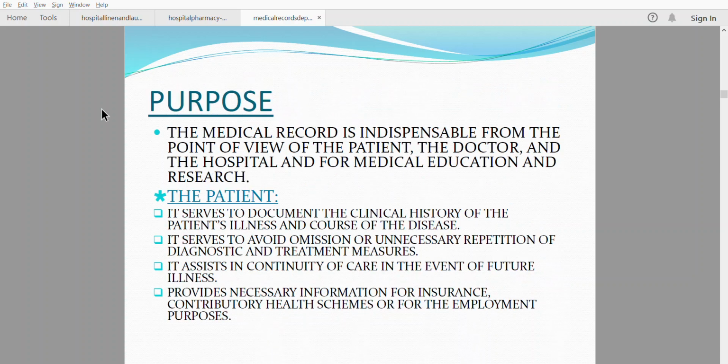Purpose: the medical record is indispensable from the point of view of the patient, doctor and the hospital, and for medical education and research. The patient: it serves to document the clinical history of the patient's illness and course of the disease. It serves to avoid the omission or unnecessary repetition of diagnostic and treatment measures. It assists in continuity of care in the event of future illness. It also provides the necessary information for insurance, contributory health schemes, or for employment purposes.